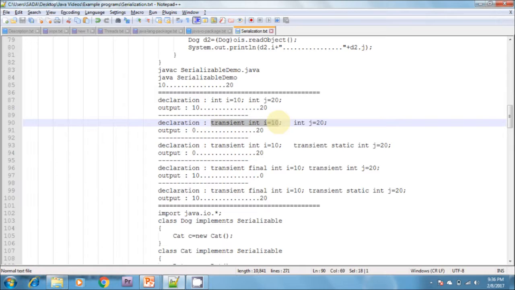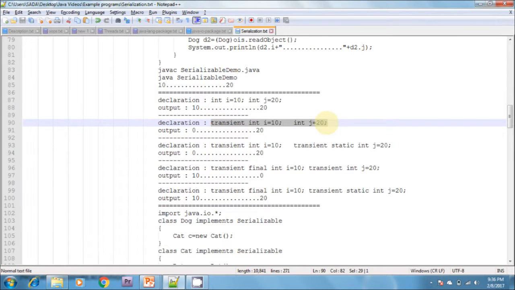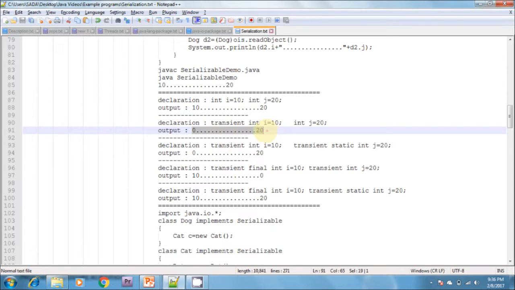Whenever we write the object into the FileOutputStream and ObjectOutputStream, it automatically takes the default value. When we deserialize, whatever values are available in that serialized object, it prints. Now whenever we serialize these two variables, transient int i and normal int j, it stores the serialized object as 0 and 20.